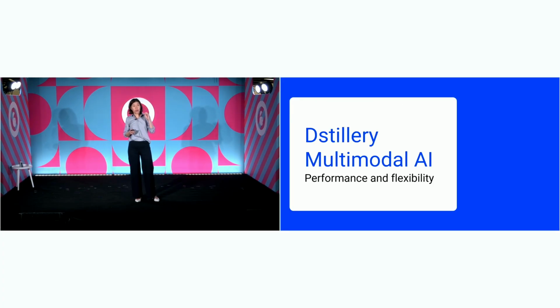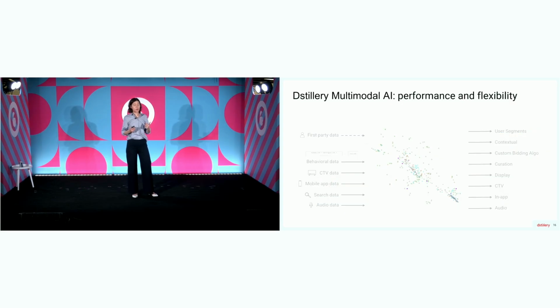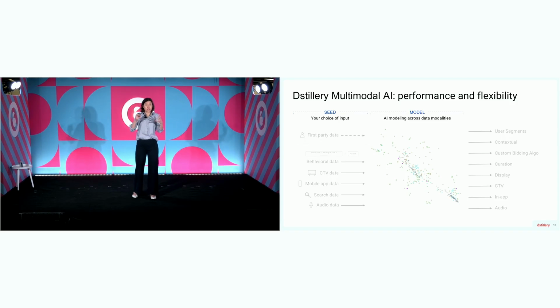I want to give you a run-through of a specific example of why this approach drives not just performance, but so much flexibility. So we saw this view of how we're learning from all these different data modalities. If we zoom out for a second and look at the steps involved here, because we're learning in this shared space that understands all these different types of data, there's a huge choice of data types we can pick as that seed input. Then we're going to learn in this space that's learning across data modalities. And then because that model is fluent across data modalities, we're going to be able to seamlessly express that result across all of these different activation channels.